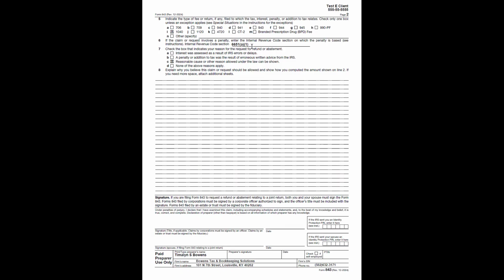All right. So if this so far matches your scenario, that's awesome, but I'm not going to do all the work for you. When we get to line 7, we're going to check the box that indicates your reason for the request for refund or abatement. So we have A, interest was assessed as a result of an IRS error or delays. B, a penalty or addition to tax was the result of erroneous written advice from the IRS. C, reasonable cause or other reason allowed under the law can be shown. Or D, none of the above reasons apply. Now, in this situation, we have C, reasonable cause or other reason allowed under the law can be shown.